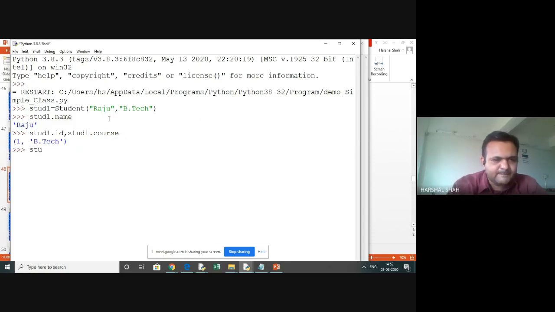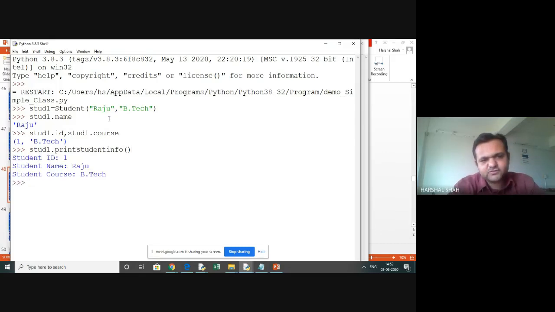Now I will call a method also. How to call a method? So write student 1 and call the method, that is print the student info. So this particular student info will get printed and nothing needs to be passed, because by default you can say ID 1, name is Raju and it is BTech. Another one, you can see that now object stud1 is also loaded, and we have another function, print the total student. Right now we have created one student only, so see it resulted 1.